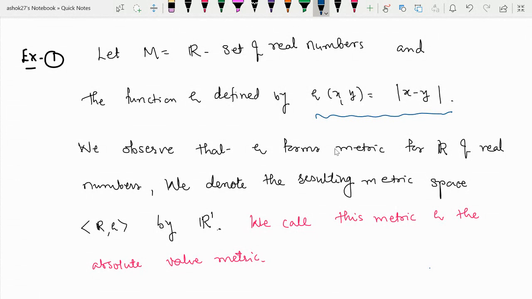So we observe that rho forms a metric for R, the set of real numbers. We denote the resulting metric space, the set of real numbers with this metric mod x minus y, by R1. We call this metric rho the absolute value metric, and this metric space the absolute metric space.